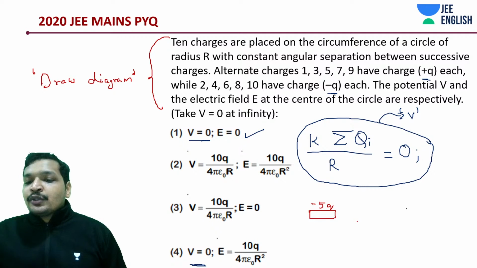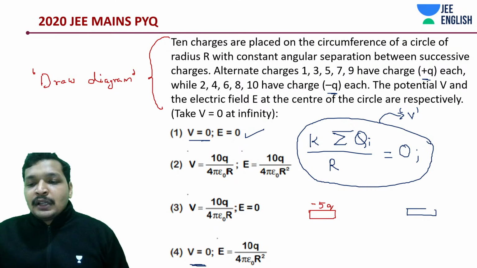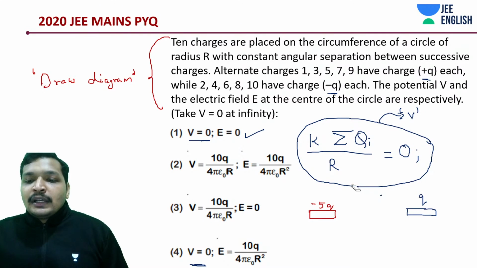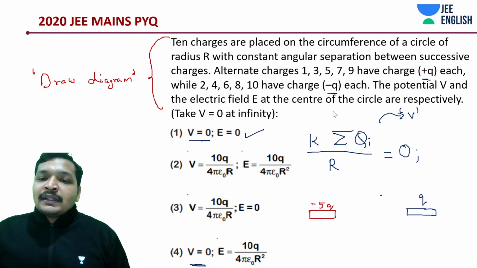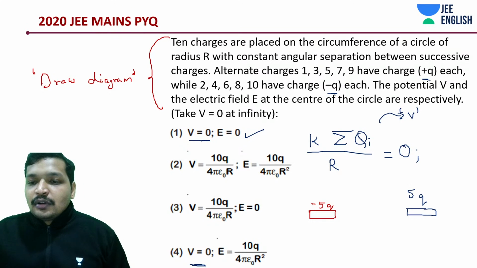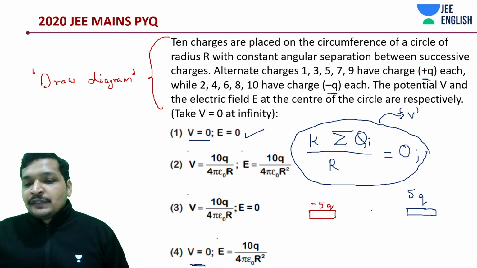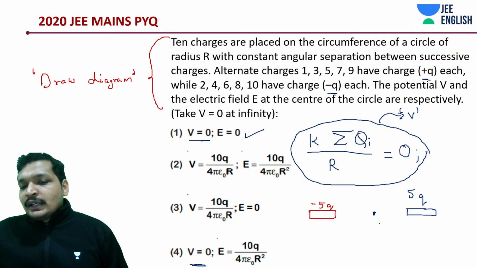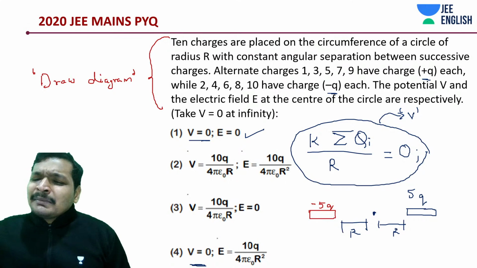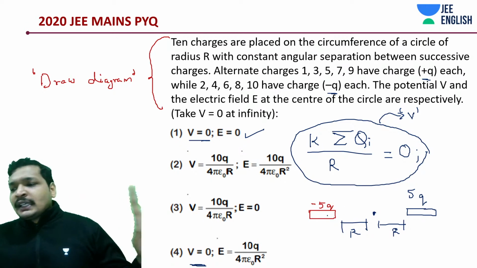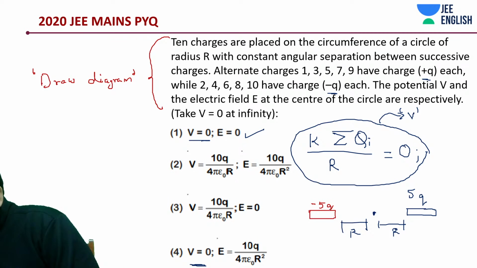Just to give you an intuition, even if you can't draw the diagram, or if you're not in the mood to draw it, this is just for your understanding. Let's say you have something like this, plus Q and minus Q. Now let's say they are at an equal distance R. What is the maximum possible field? This situation can yield the maximum possible field.